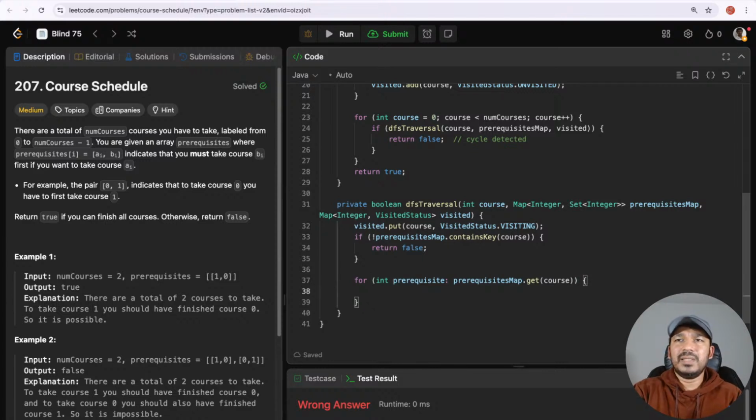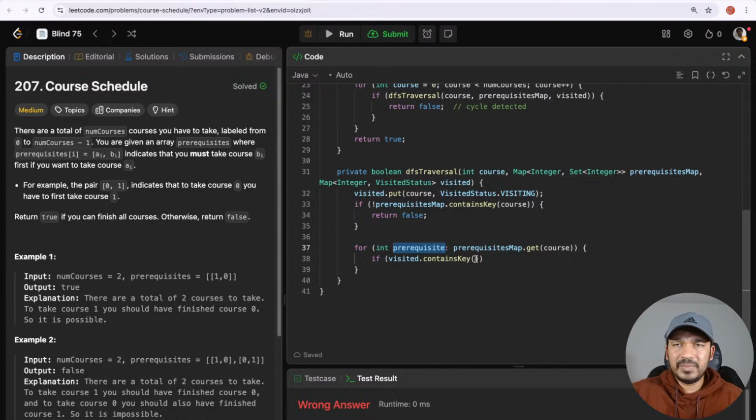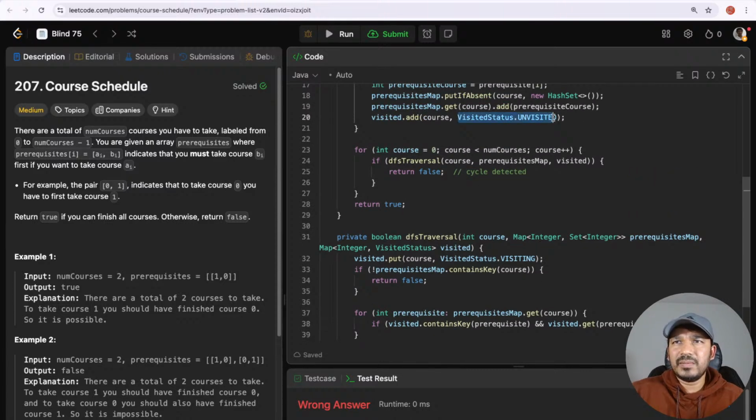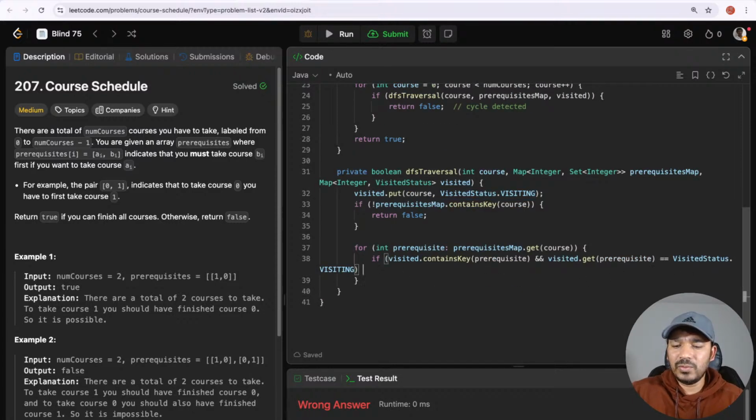and another thing is here, let's see, once we get into the prerequisites, if visiting status, visited map dot contains key, if that contains key, this prerequisite course, and also if that visited map says that okay, prerequisite is still being worked on, visited dot get prerequisite is equal to visiting, then we can just return it as false owing to the cycle. Return it as false. That means there is a cycle.